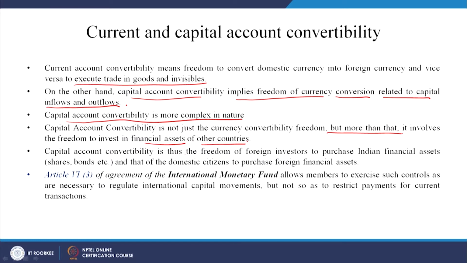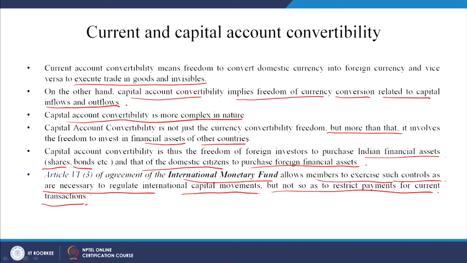Capital account convertibility is thus the freedom of foreign investors to purchase Indian financial assets, for example, shares, bonds, etc., in the Indian market, and that of the domestic citizens, that means people like us, to purchase foreign financial assets. Okay. Now, Article VI, Section 3 of the Agreement of the International Monetary Fund, IMF, allows members to exercise such controls as necessary to regulate international capital movements. So, the IMF desires that there has to be a free movement, right, but not so as to restrict payments for current transactions, right. So, it allows the members to exercise controls, right.